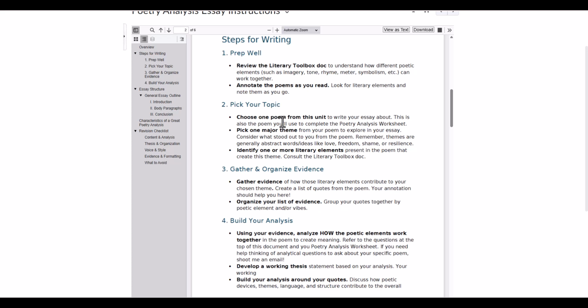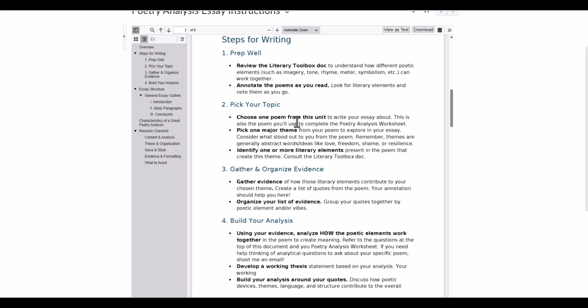It needs to be a poem that is in the document, like the poems that are in this unit, not a poem that is just something random that you picked. If you have one that you just desperately want to write about, talk to me first, because it just helps keep things all above board. So unless you talk to me, you need to write about a poem that is in the poems document from this unit.